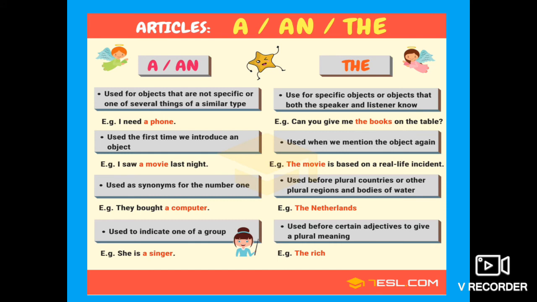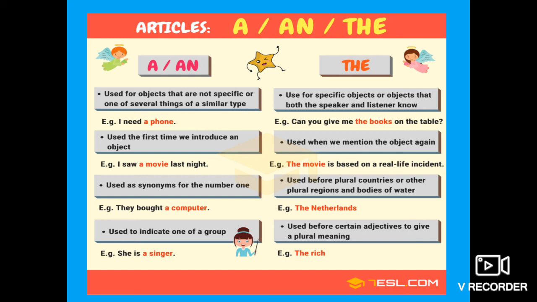Now, students, a and an. These are used for objects that are not specific or one of several things of a similar type. That is, I need a phone. Used the first time we introduce an object. That is, I saw a movie last night. Used as synonyms for the number one. That is, they bought a computer. Used to indicate one of a group. That is, she is a singer. These are some of the rules.